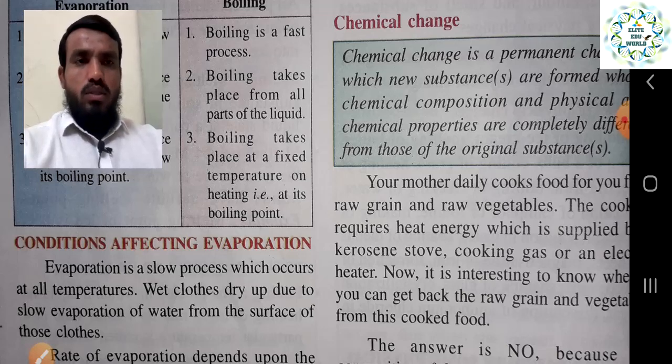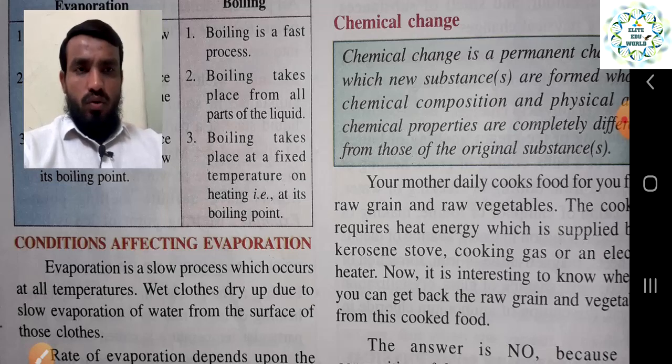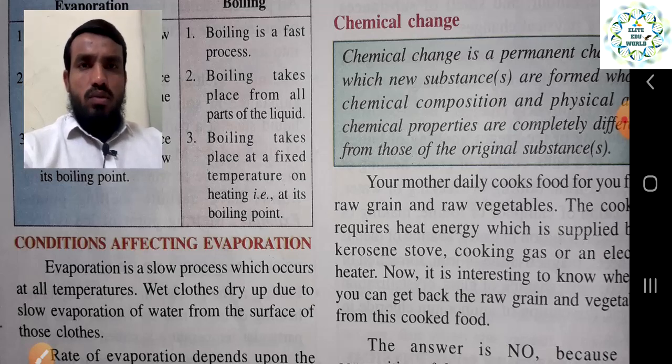The composition of raw vegetables is very different from the cooked food. We use a kerosene stove or cooking gas to give heat, and after providing this heat it changes.